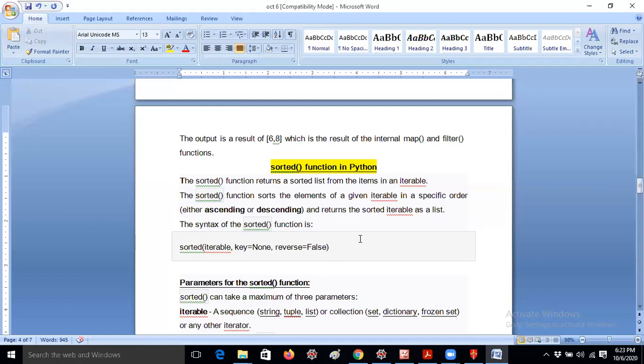Once again I'm asking, which sorting technique checks the adjacent elements with each other? Adjacent elements means, yes, that is the correct answer, bubble sort. That is very important. Whenever you Google it also, it's very important.